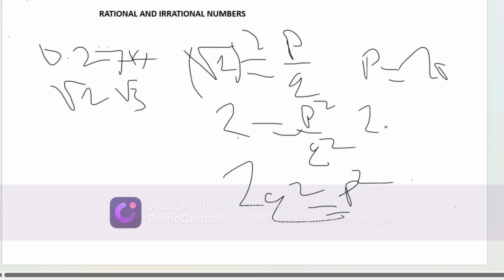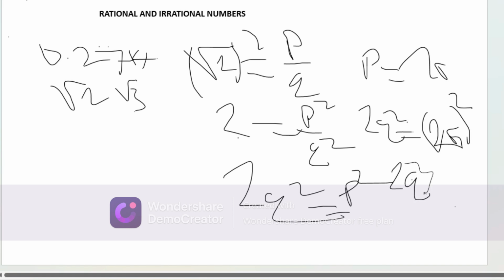So we are going to have 2q squared is equal to 2r, squared. This is going to be 2q squared equal to 4r squared. Now if you look at it properly, 2 can go into 4. So we are going to have q squared is equal to 2r squared.